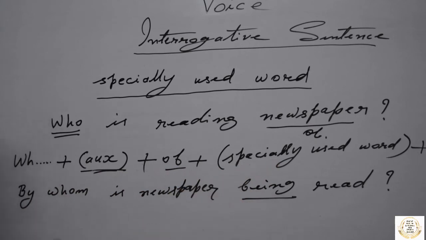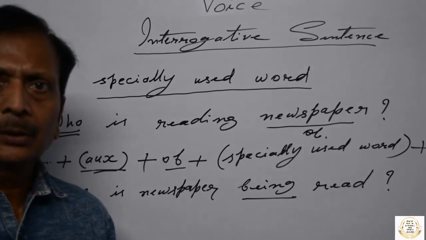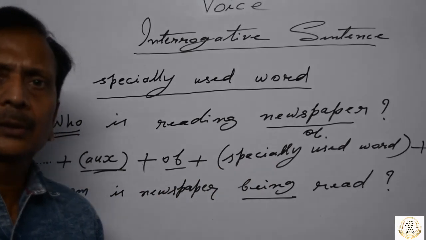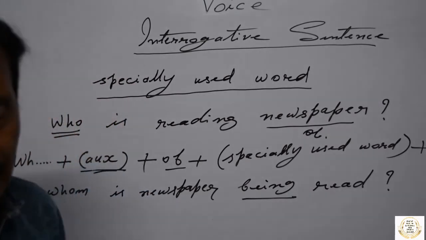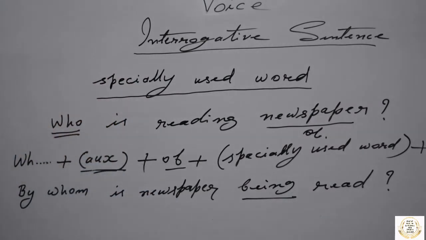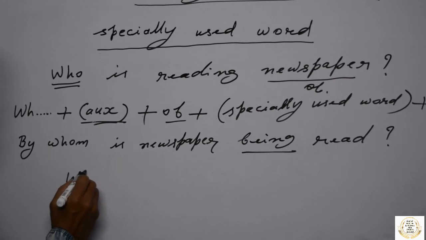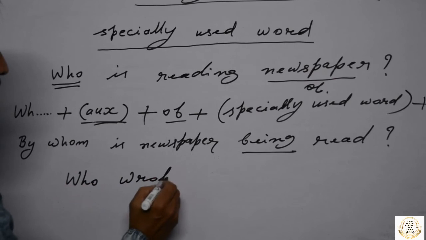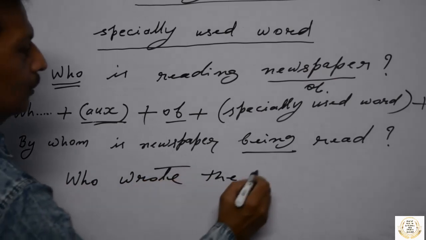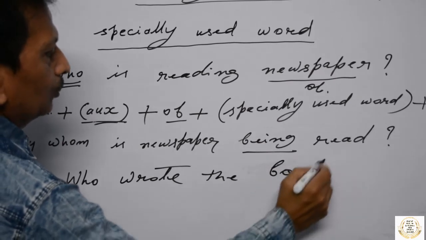Now we will talk about an interrogative sentence, that is a WH question, in simple present or simple past. There will be a little change there. So let us talk about it. Who wrote the book?